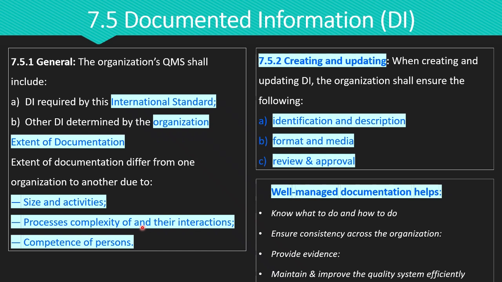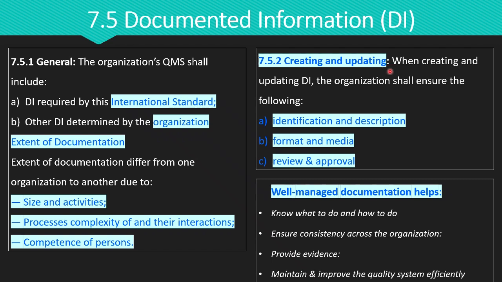And the third is the competency level of the employees. If your staff are highly skilled, you may need less documentation. That is, if the competency is lower, more detailed procedures are necessary. In short, documented information should be enough to ensure effectiveness but not excessive. Write down what's needed to keep things clear, consistent, and effective. Nothing more, nothing less. The second requirement under documented information is creating and updating documented information.